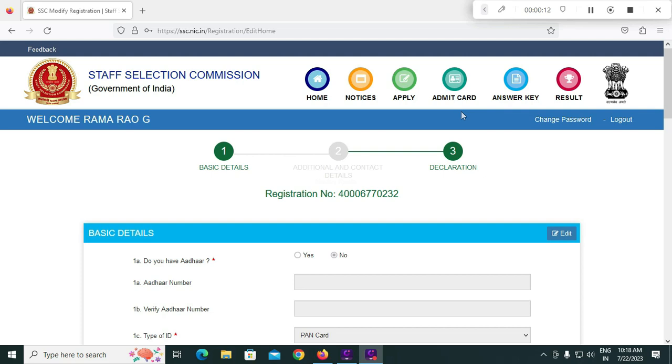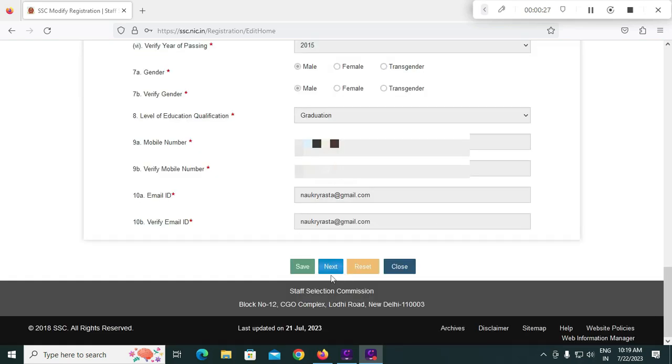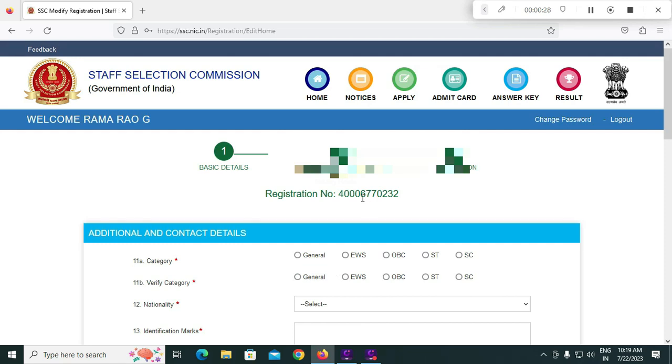And if you find any mistakes or editing, there is an edit button on the right side top. You can click on that edit button and modify the details if any mistakes are there. If everything is fine, you come down and click on this next button. Friends, we are in this additional and contact details tab.